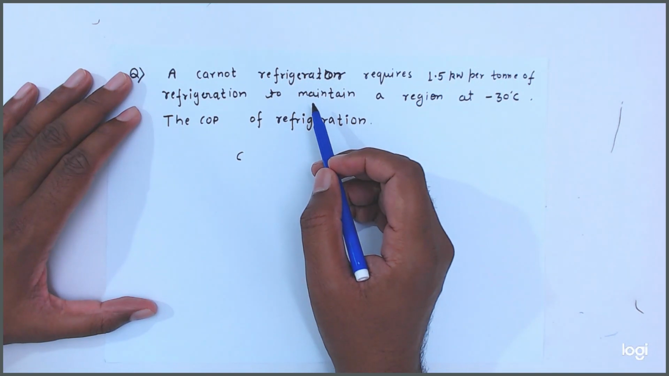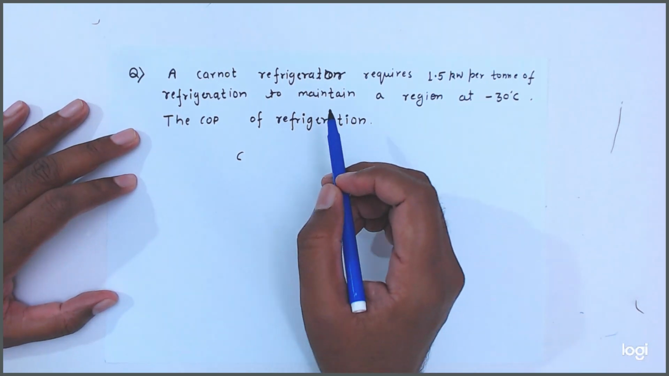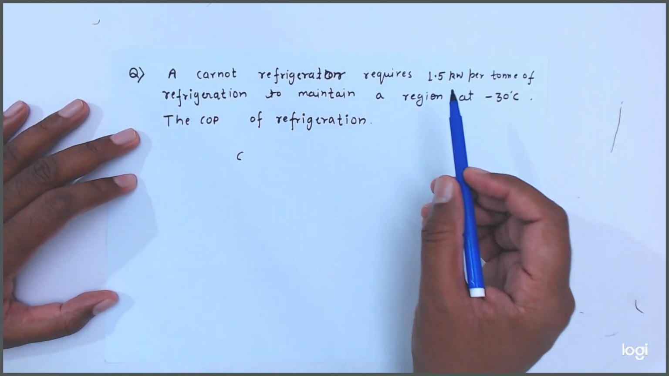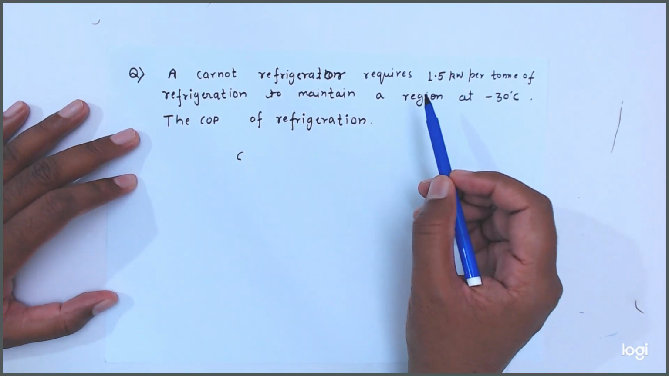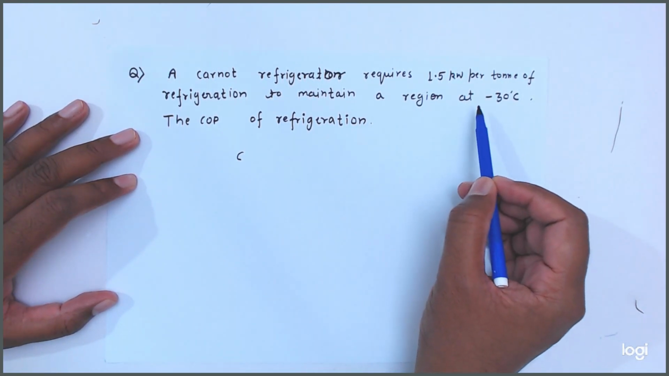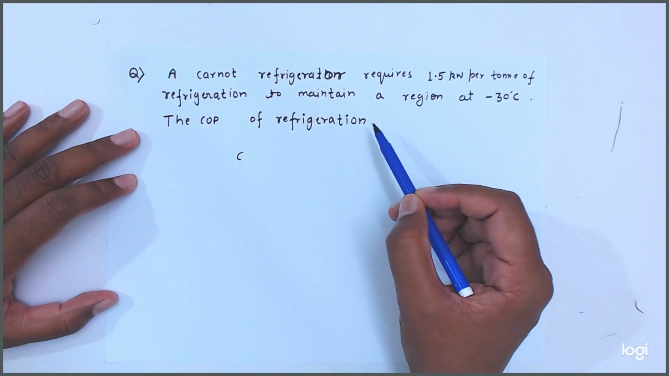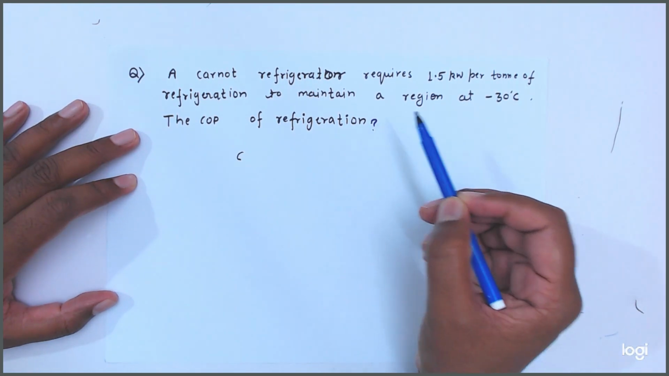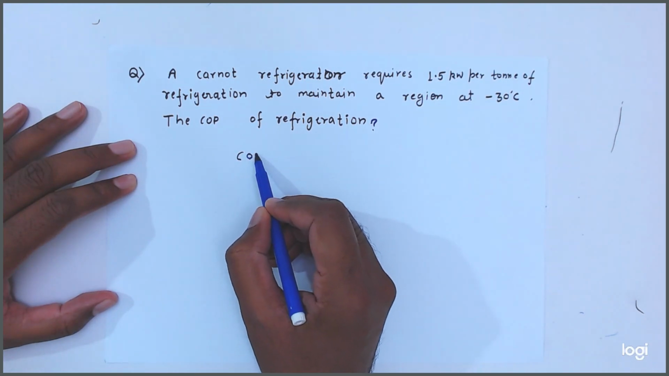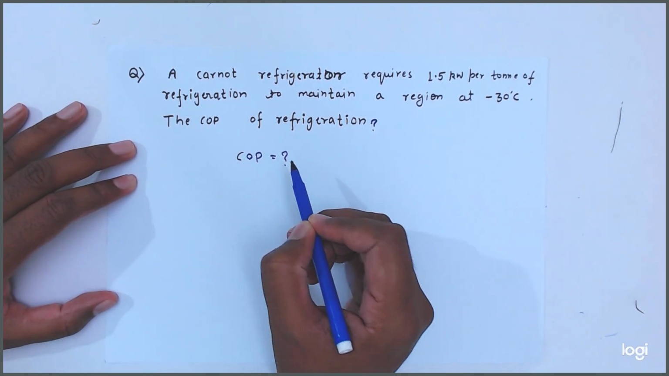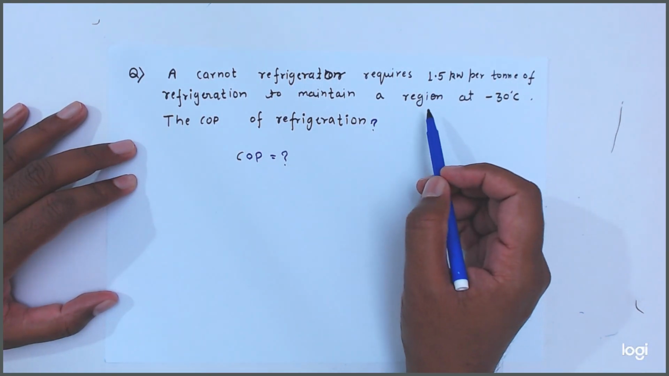So friends, question is: a Carnot refrigerator requires 1.5 kilowatt per ton of refrigeration to maintain a region at minus 30 degrees centigrade. The COP of refrigeration. So, what is the COP of the refrigeration? Friends, we have to find the COP of the refrigeration, and it has given here